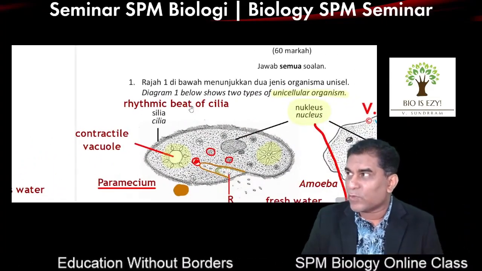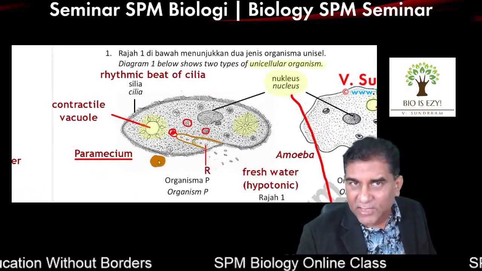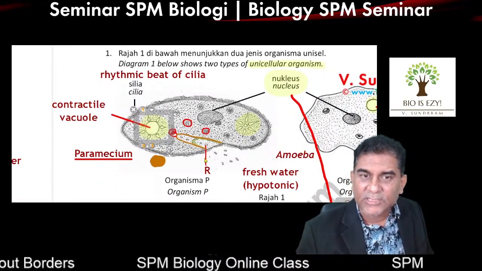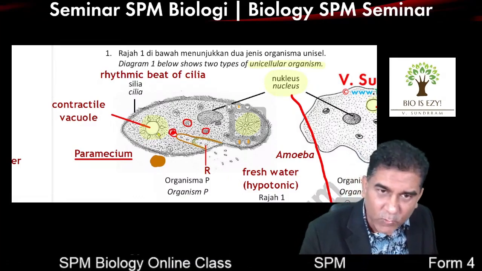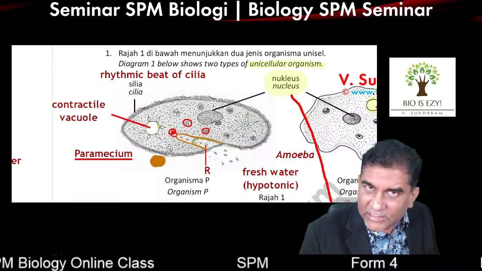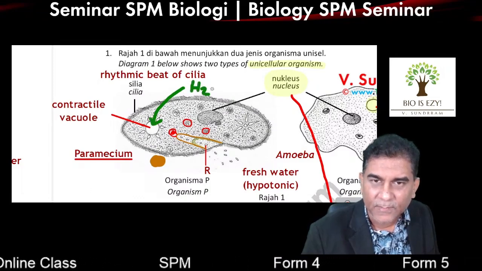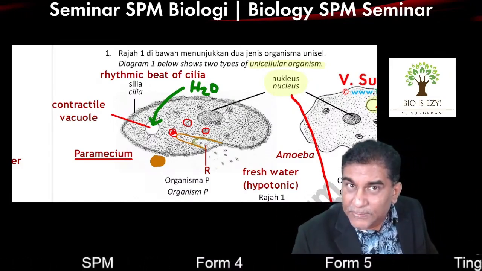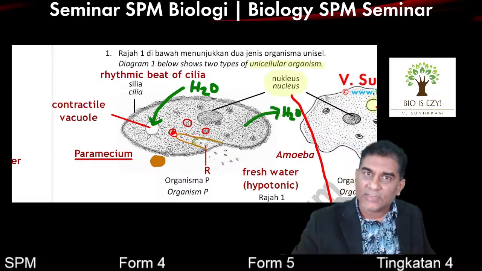If you check any of the questions that have a picture of Paramecium, there will always be two contractile vacuoles. One will be star-shaped here, and one will be large like what you see here. All you have to do is convert this into one sentence, and this into one sentence. If you see them becoming large, it means water is diffusing into the cell. They expand. Make that one mark. If you see them in a star shape like this, that's because the water is diffusing out of the cell. Make that another one mark.